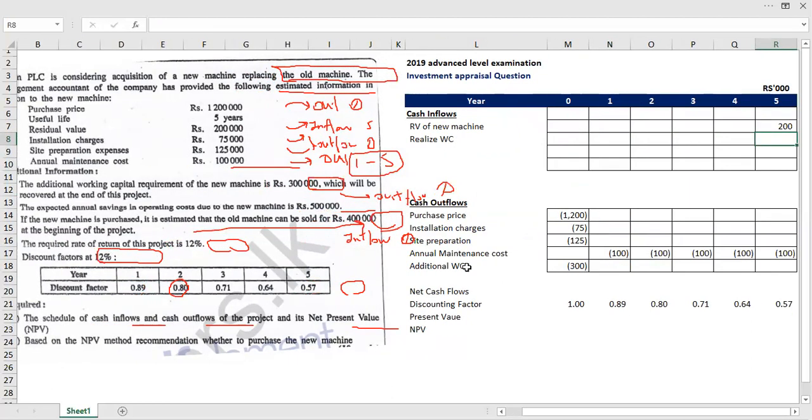Therefore, this 300,000 working capital investment will be realized in year 5.